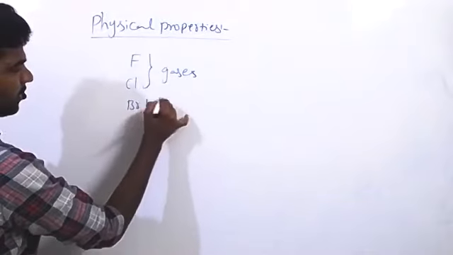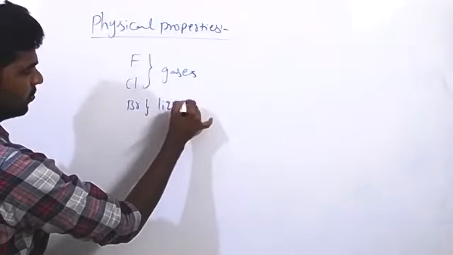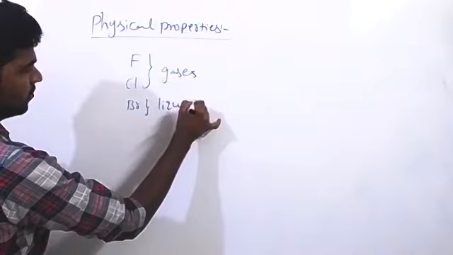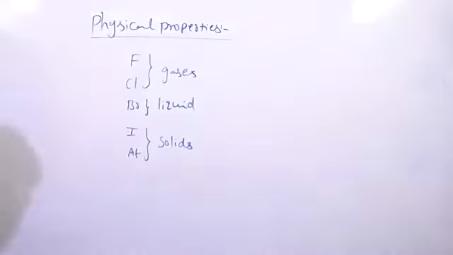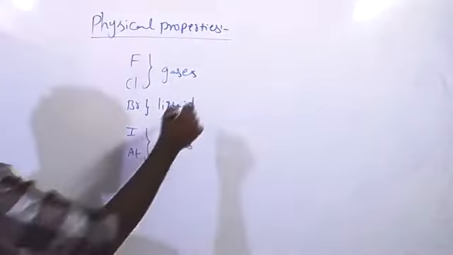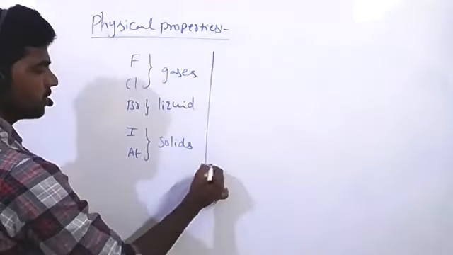Bromine is liquid, and iodine and astatine, these both are solids. Then melting and boiling point down the group increases. Metallic character down the group increases, that's why melting and boiling points also increase down the group.